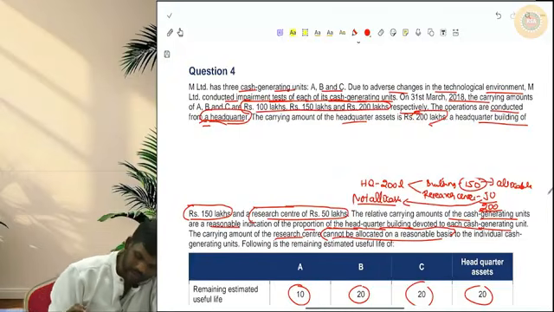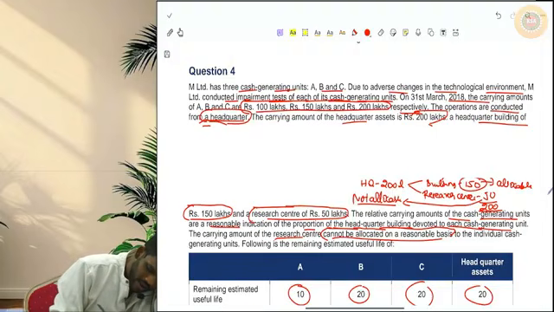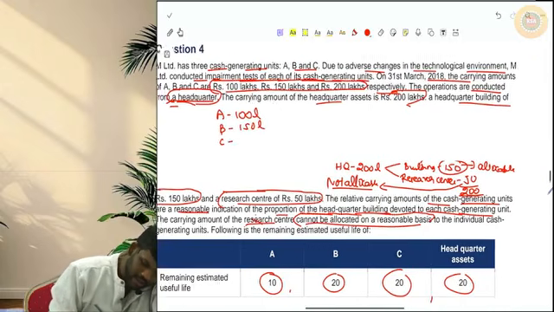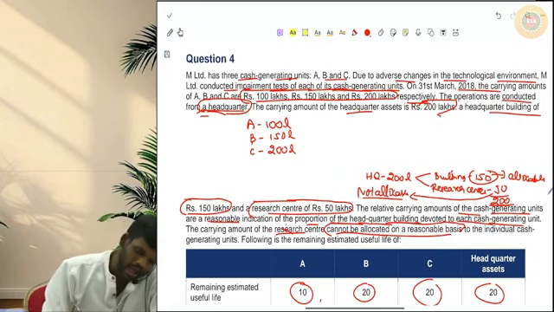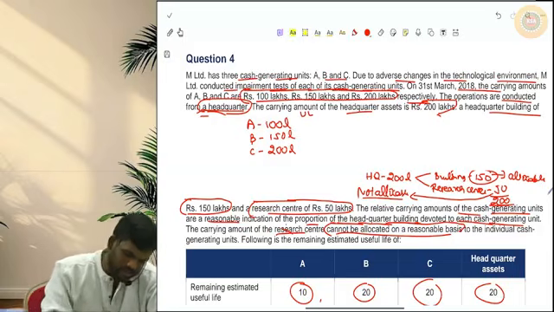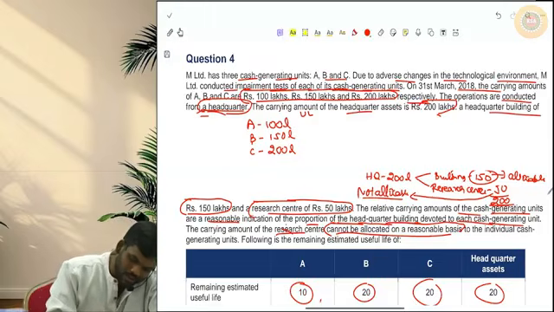Okay, so listen, how did we do this? The carrying amount of A is 100 lakhs, B's carrying amount is 150 lakhs, and C's carrying amount is 200 lakhs. And the useful life of A is 10, B is 20, C is 20. Okay, sir, where is it given, sir? Look here, here it is given.